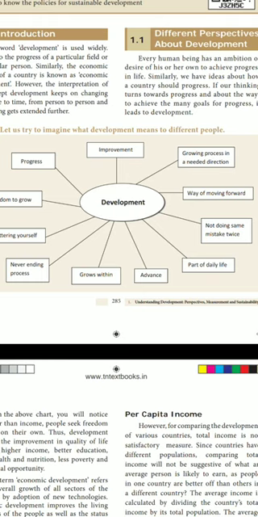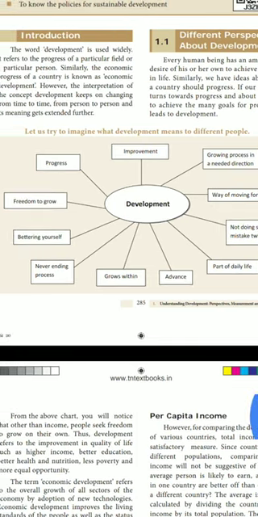Next one, advance. That means what we are going to become. Like that we want to plan in the earlier stage itself. That is the advance. Grows within. So within ourselves we want to grow. We want to think differently. Never ending process. Next, bettering yourself. Next, freedom to grow. Next, progress. These are the indicators of development.